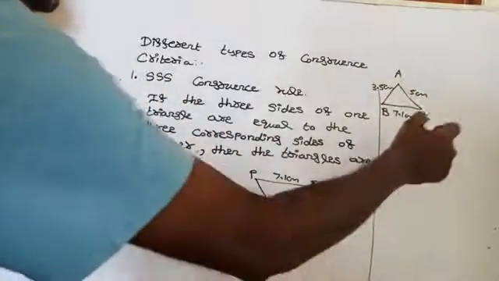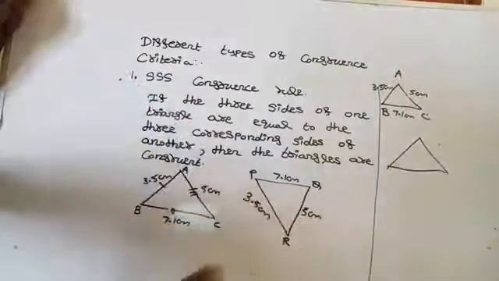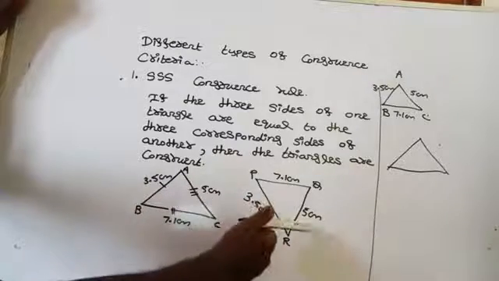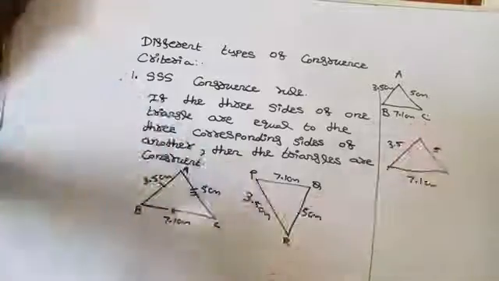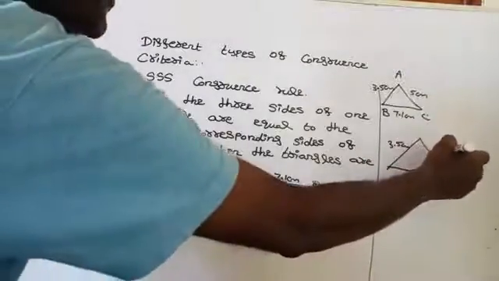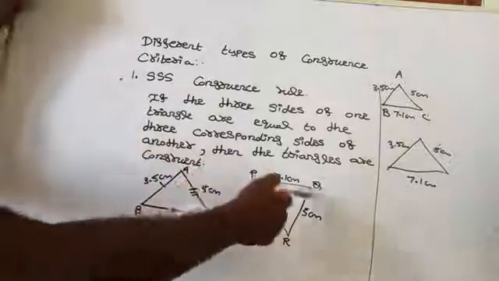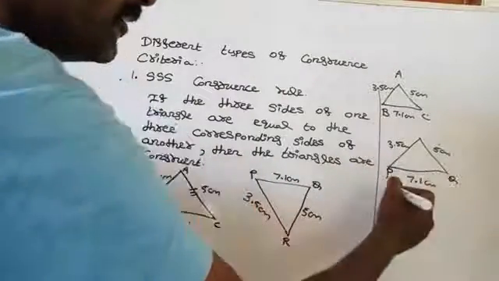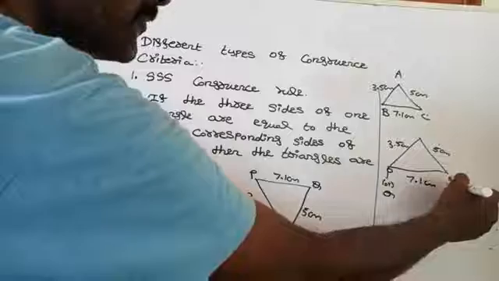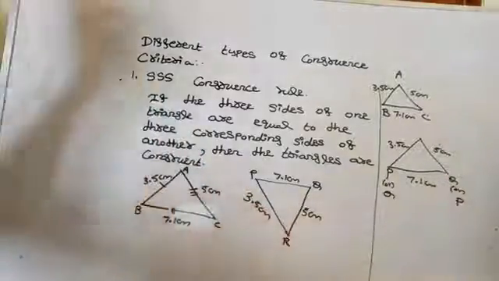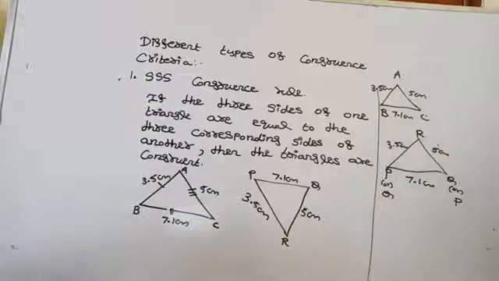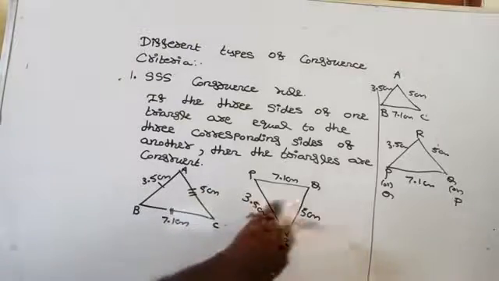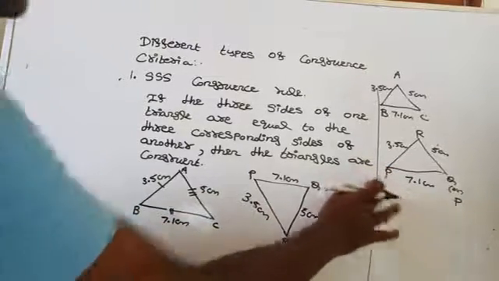Now draw another triangle. Don't give the names now. 7.1, 3.5, 5. It should be 7.1, then 3.5, then 5. Am I right? Now, come on. 7.1 centimeters means what? Either PQ or QP. It may be P or Q. Then obviously the third vertex is R. Now, PR is what? PR is 3.5 or QR is 3.5. PR is 3.5, so it should be P, it is not Q. Are you getting?